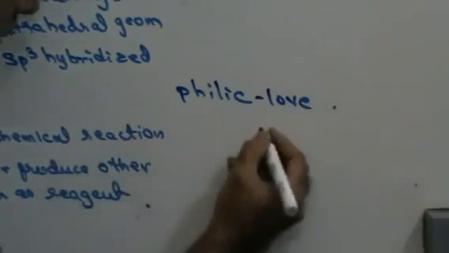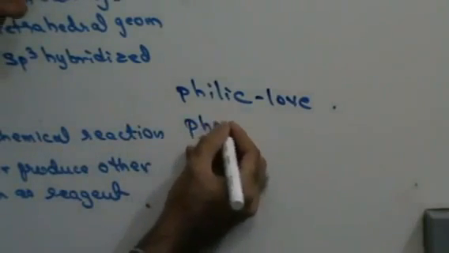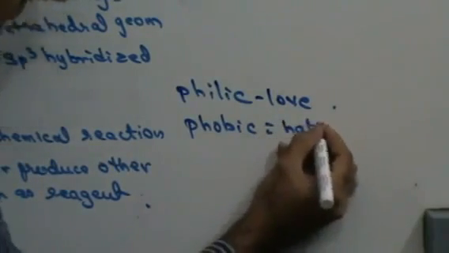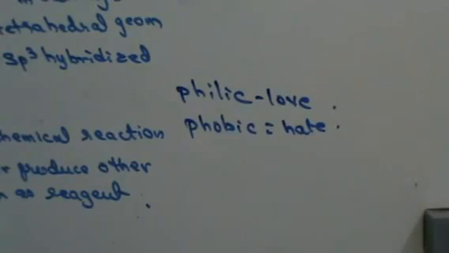You also have phobic. Phobic is synonymous for hate. Do you get this idea? So you have two English dictionary words. I want you to know the meaning of these words, because if you know the meaning of these words, you will understand the subsequent definitions very easily. Philic means love. Phobic means hate. Synonymous word for love is philic. Synonymous word for hate is phobic.